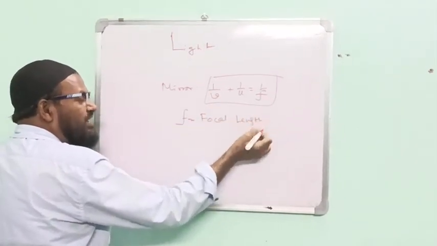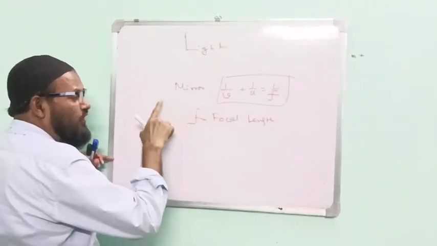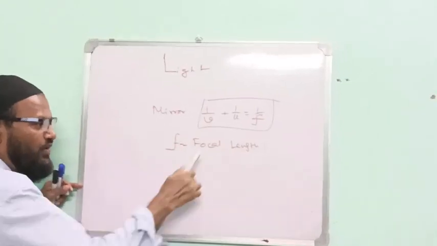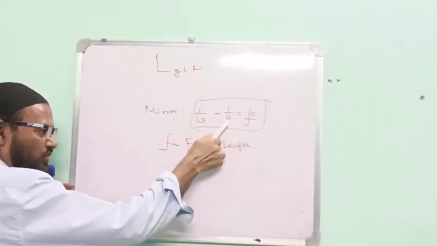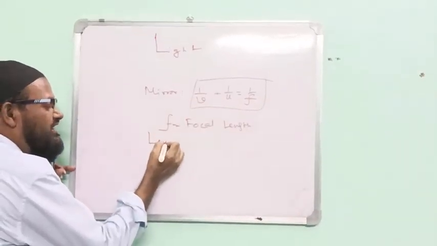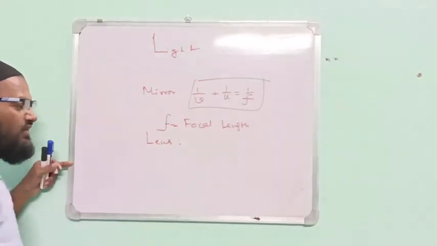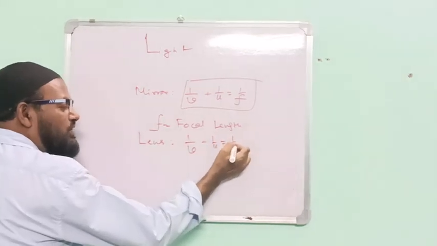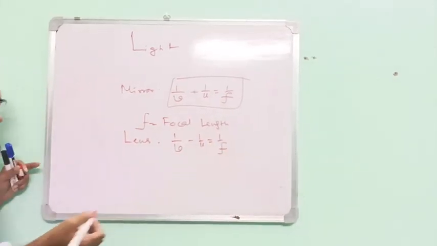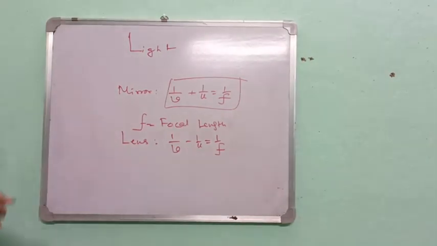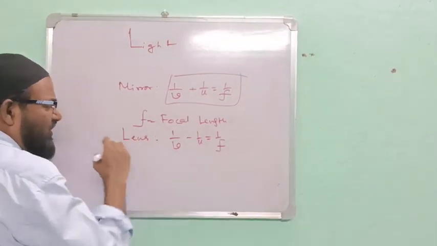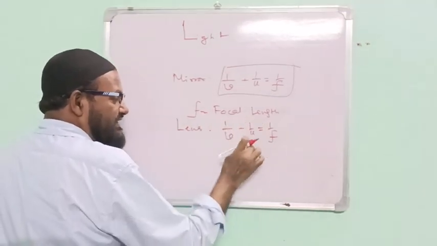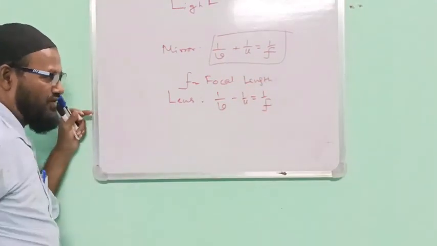I will discuss. Please see first here. For mirror, 1 by v plus 1 by u equal to 1 by f. We know this is image distance, this is object distance. For lens, in the light chapter there is lens. What is the formula? The general formula is 1 by v minus 1 by u equals 1 by f. It is the focal length. What is the meaning of focal length? I will discuss. For lens, this is the formula. For mirror, this is the formula.